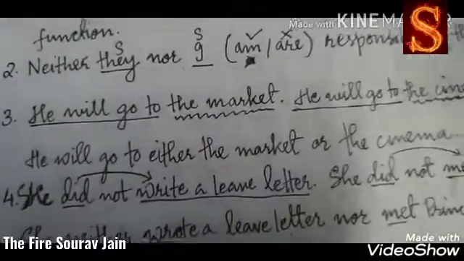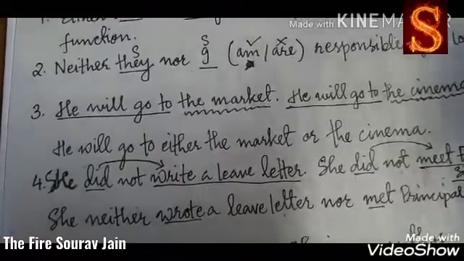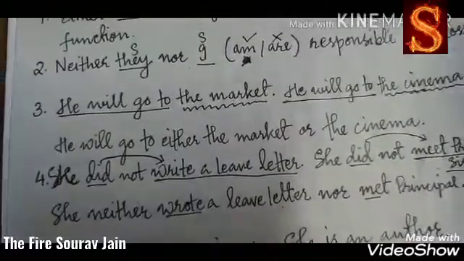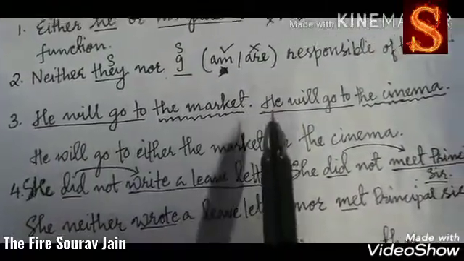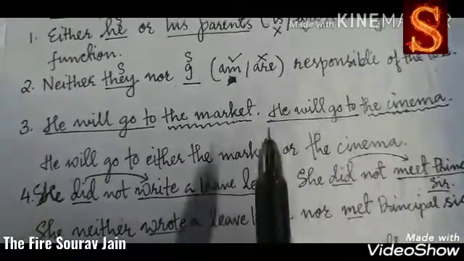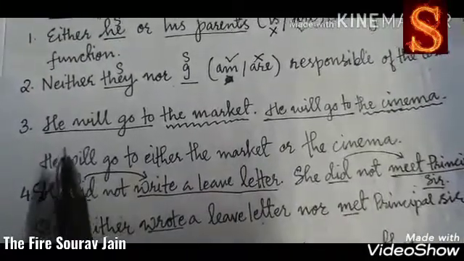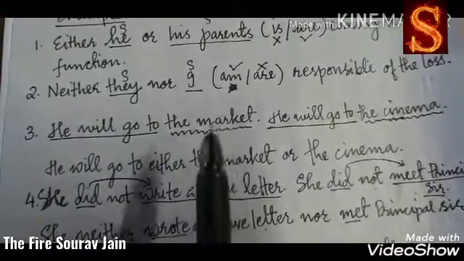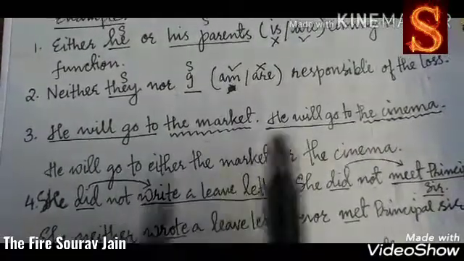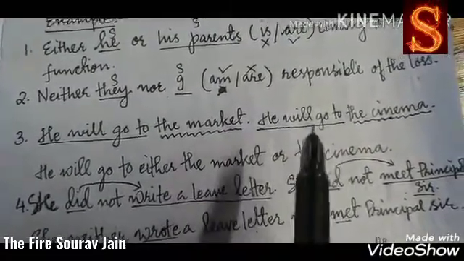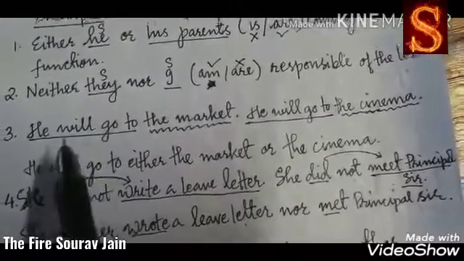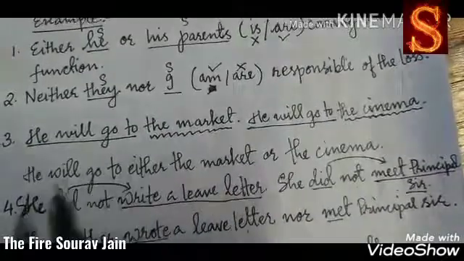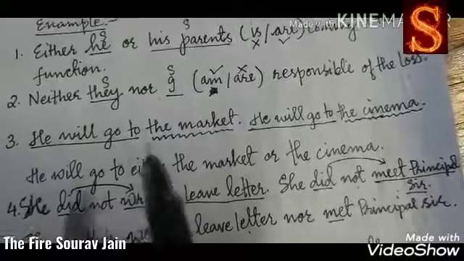Now whenever you are using either or, neither nor, we need to understand certain things. Like in example 3, he will go to the market, he will go to the cinema. So there is a choice here. He is making a choice. That is, he will go either to the market or the cinema. When we connect this with a conjunction, he will go to, he will go to, this is the same, so we are not going to repeat this. We'll write he will go to. So what is the choice here?